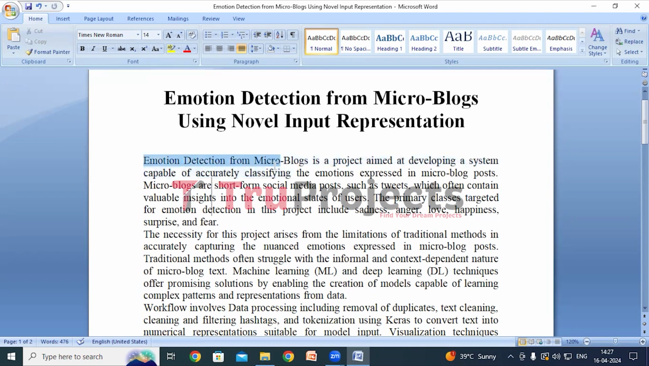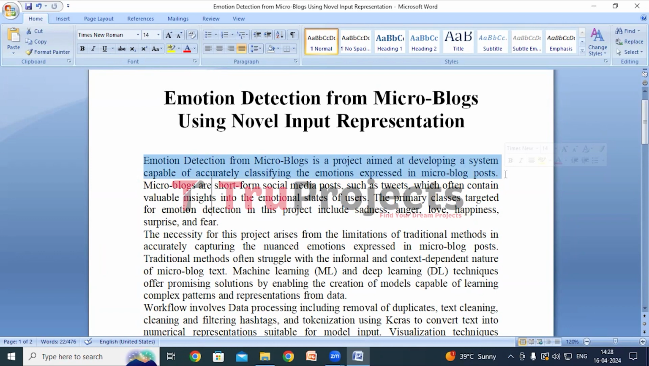So, emotion detection from microblogs refers to the task of identifying and categorizing the emotions expressed in short form social media posts, particularly microblog posts like tweets. These posts are usually concise and limited in length, making them challenging yet valuable sources of emotional expression. Emotion detection involves analyzing the text of these posts to understand the underlying emotional states of the users who authored them.